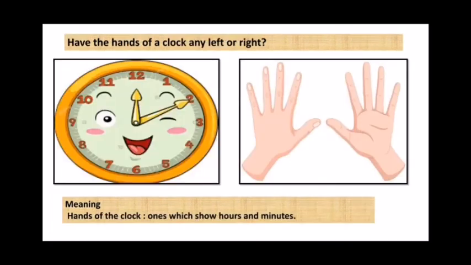Next one. Have the hands of a clock any left and right? The poet is asking if the hands of the clock, that is a wall clock, are having right and left like the human hands. So children, hands of the clock are the ones which show hours and minutes.